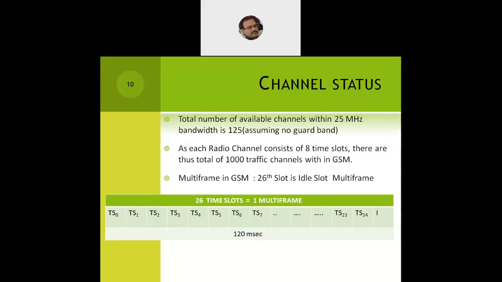Now GSM also has something called a multi-frame. What is that multi-frame? In the previous slide we saw a frame which had only 8 time slots, so that is a single GSM frame. But if there is a requirement for a larger frame, we call that a multi-frame, which will have around 26 time slots. So TS0 to TS24, and the last one is the idle slot that is left to differentiate one frame from another.